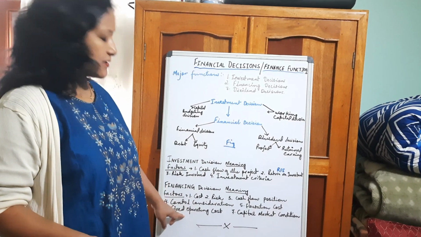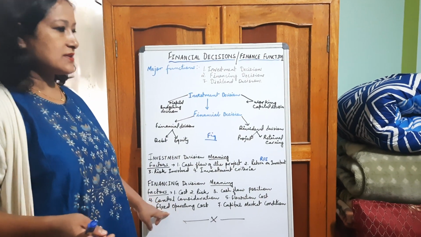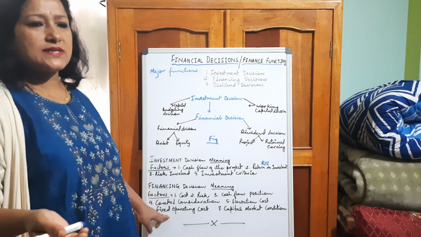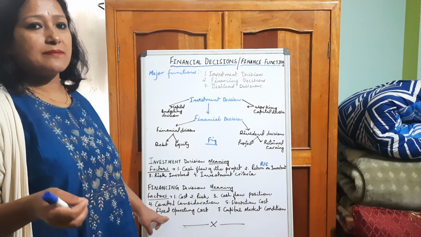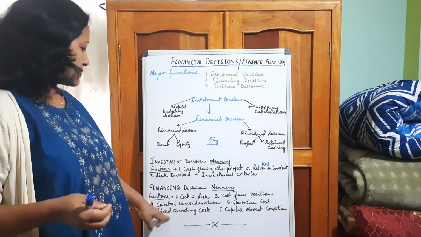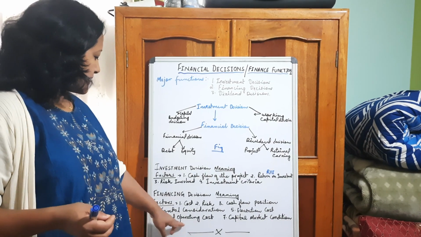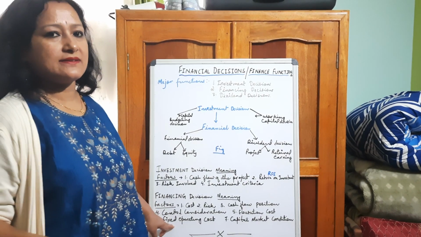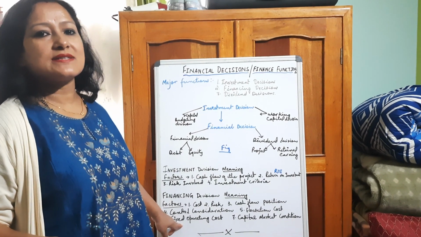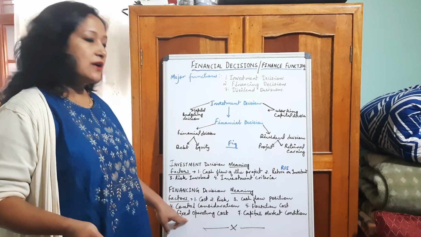Okay, and the next one is fixed operating cost in the company. Fixed operating cost means cost which is unavoidable, like rent, like machinery cost, some kind of cost which is not in the hand of the company to reduce. That kind of expense is known as fixed operating cost, which makes the cash flow position very weak for the company. So if this fixed operating cost is very high, then the company will go for equity, because they cannot pay the interest in time to the debenture holders, or you can say for the borrowed funds. So they use only equity.